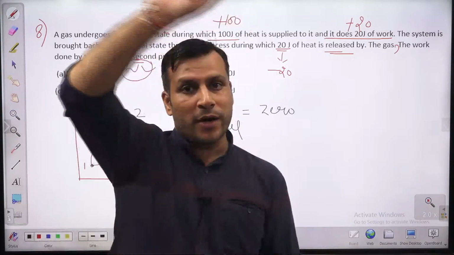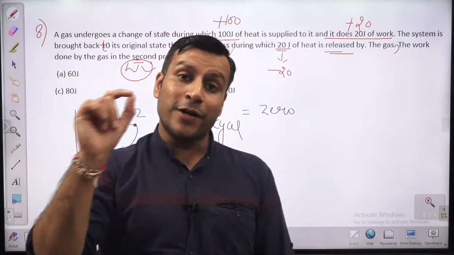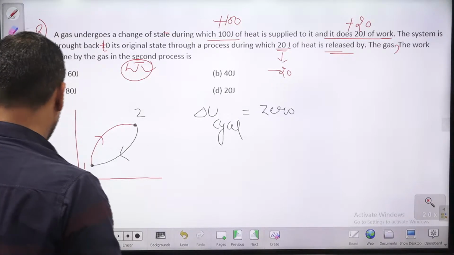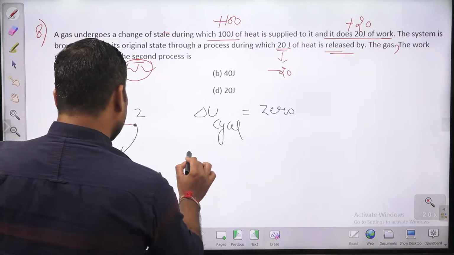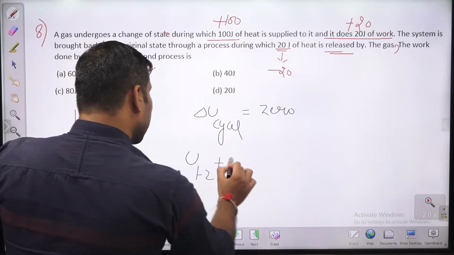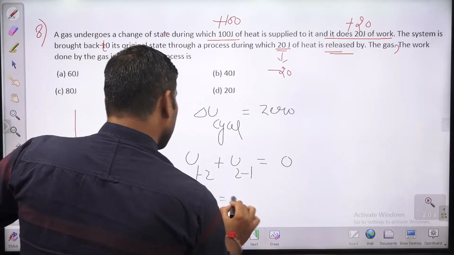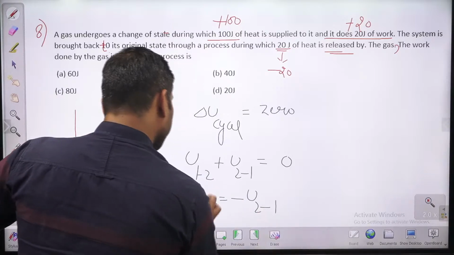If you reach the same state, there is no change in the properties in a complete cycle. So internal energy change 1 to 2 plus internal energy change 2 to 1 is 0, or internal energy change 1 to 2 is equal to minus internal energy change 2 to 1.